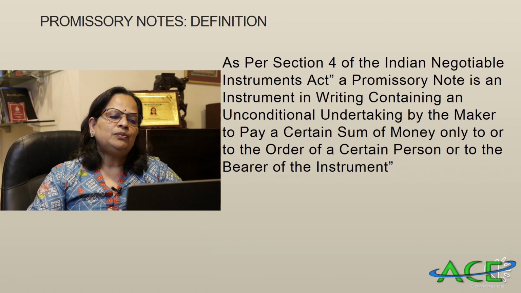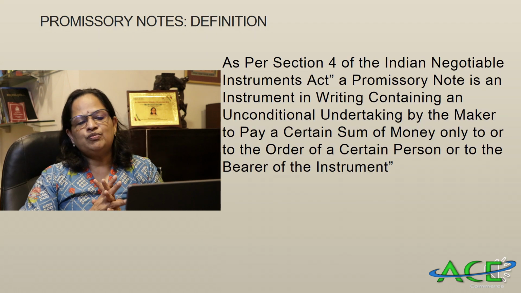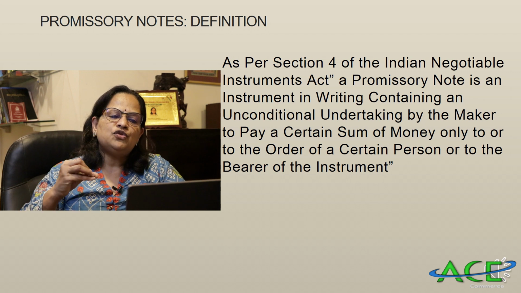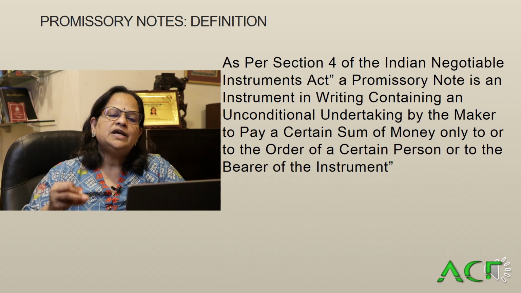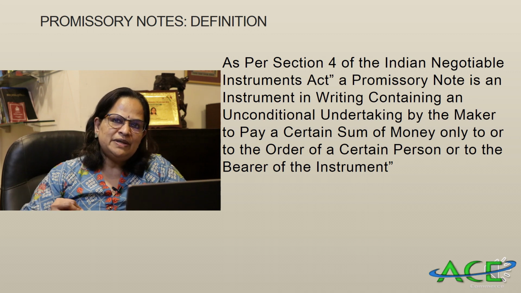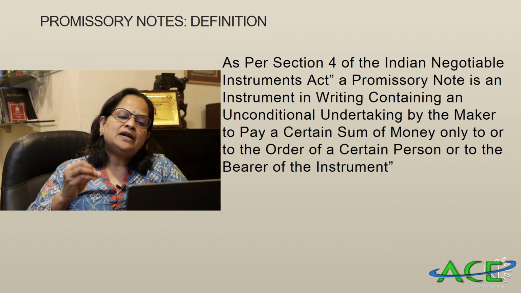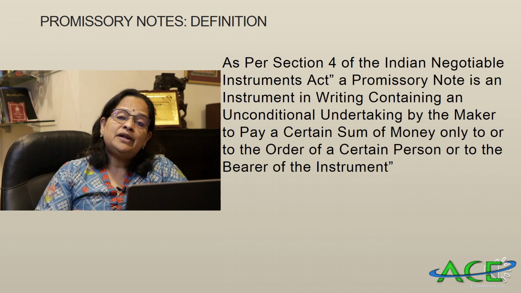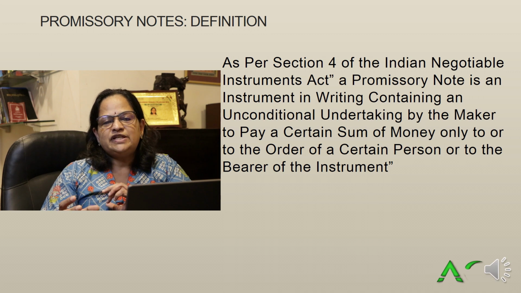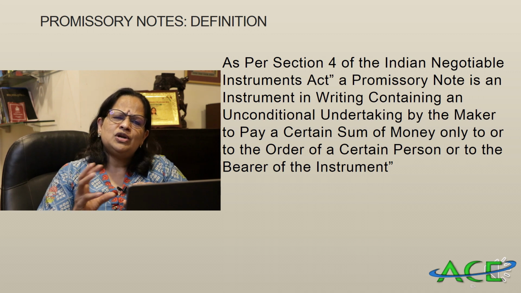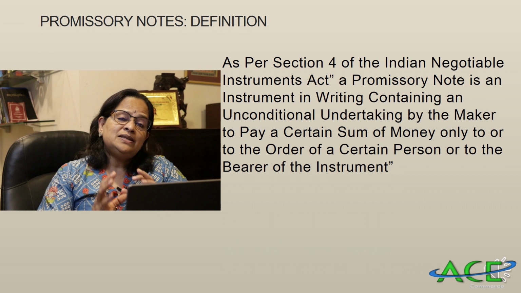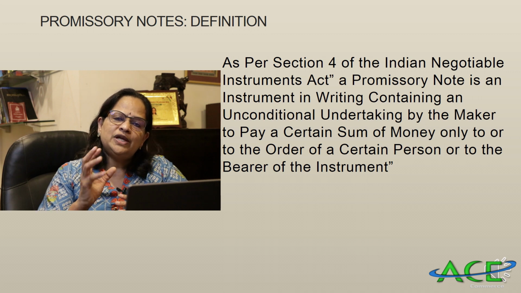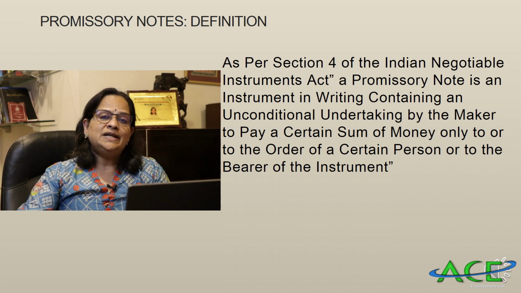Now we are coming to promissory note. Definition of promissory note. As per section 4 of the Negotiable Instruments Act, a promissory note is an instrument in writing containing an unconditional undertaking by the maker to pay a certain sum of money only to, or to the order of, a certain person or to the bearer of the instrument. See, bill of exchange and promissory note have more or less the same definition, but there are many points of distinction also, that also I am going to explain. So this is the definition.